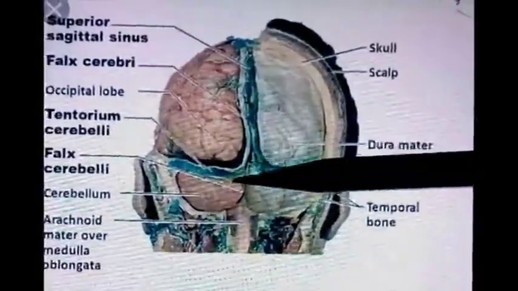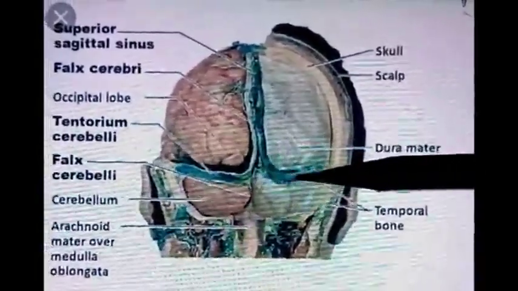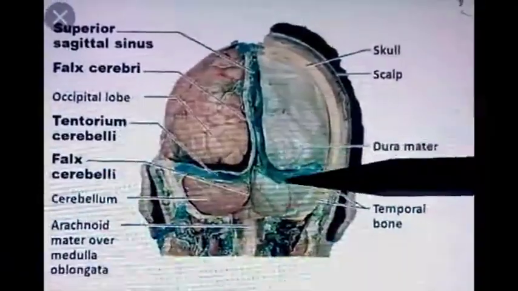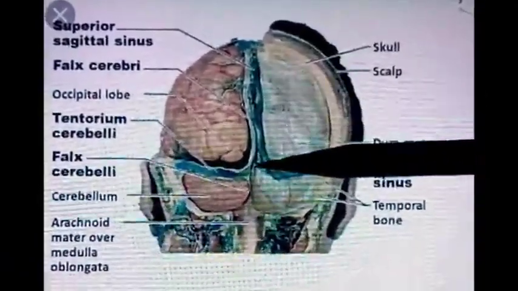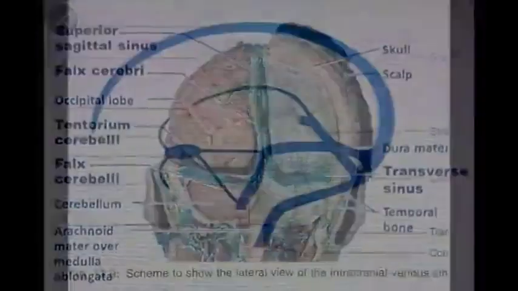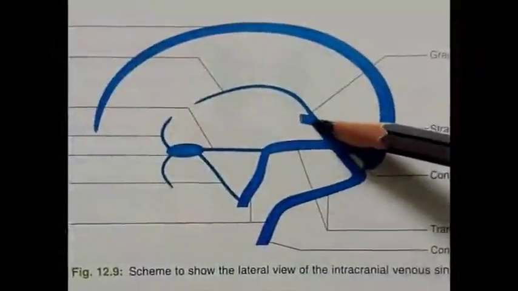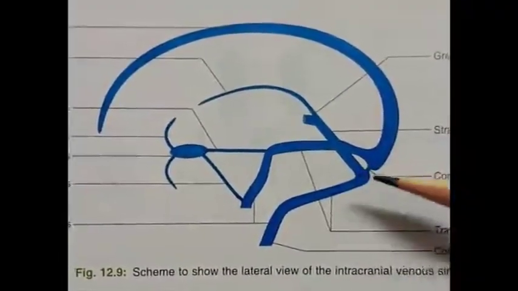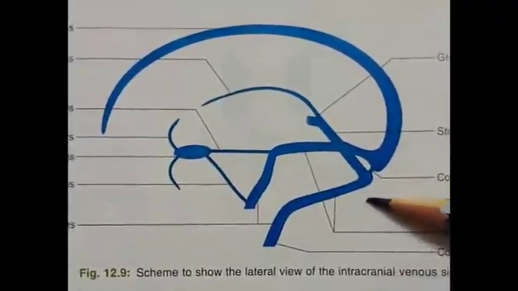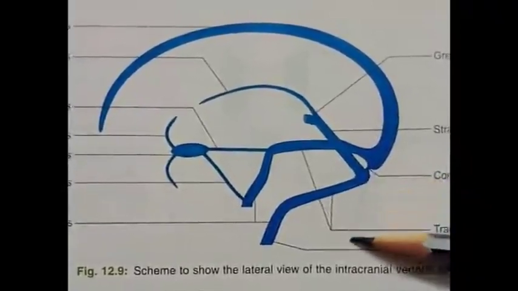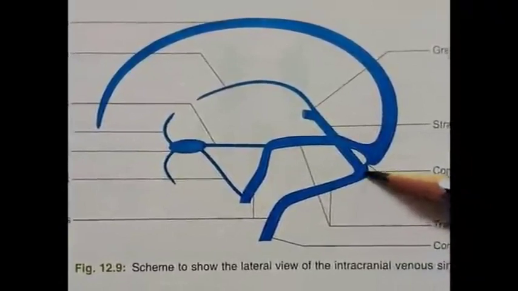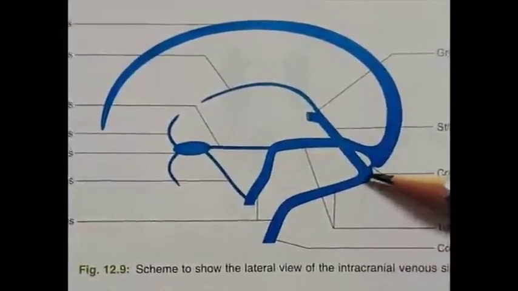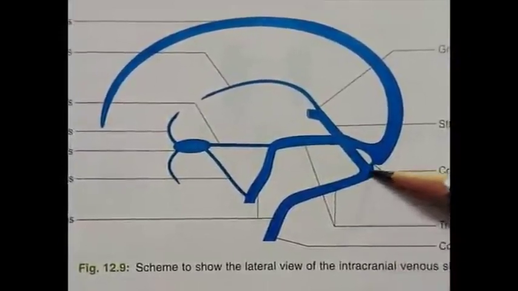In this area of the internal occipital protuberance, the transverse sinus of one side communicates with the transverse sinus of the other side, as well as the superior sagittal sinus and other sinuses like the straight sinus. The sinus running in this area is the straight sinus, and from the lower aspect, from the internal occipital crest, the occipital sinus comes and also communicates with this area.